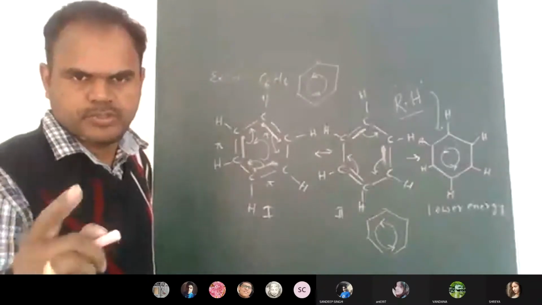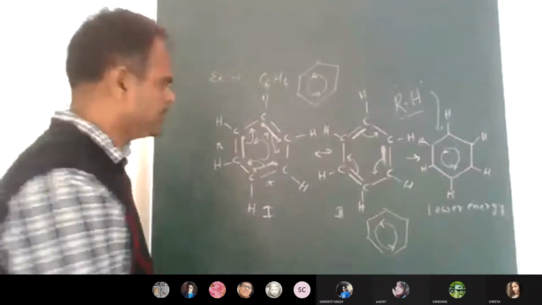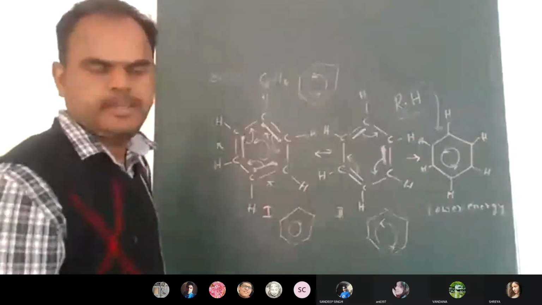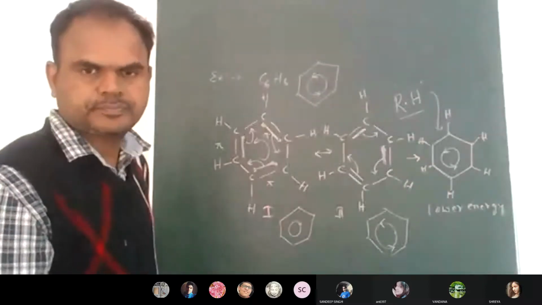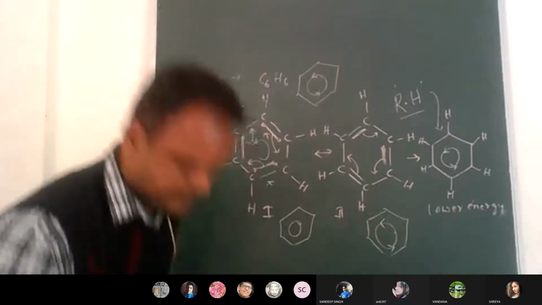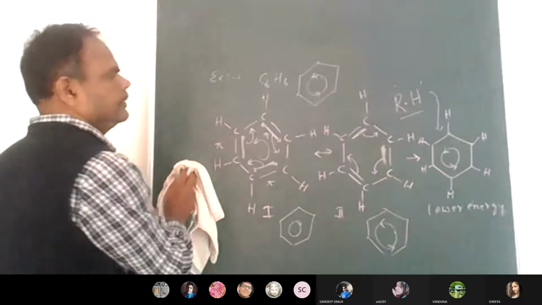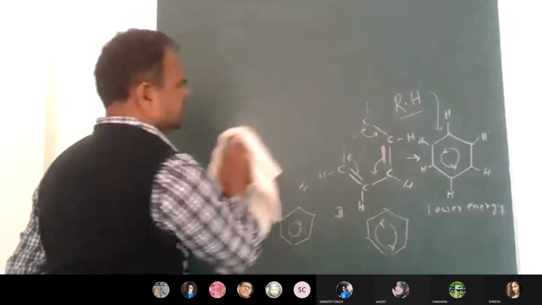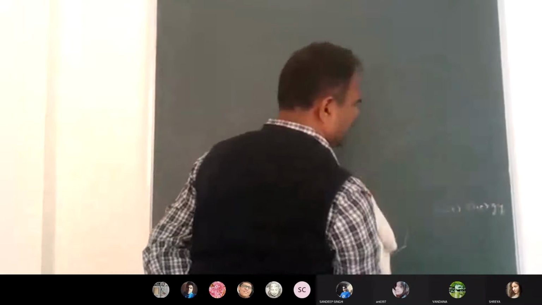That's why in books you can see the benzene structure represented with a circle. Can you see it in the book? Are you following? Yes, sir. So this is the benzene resonance phenomenon.